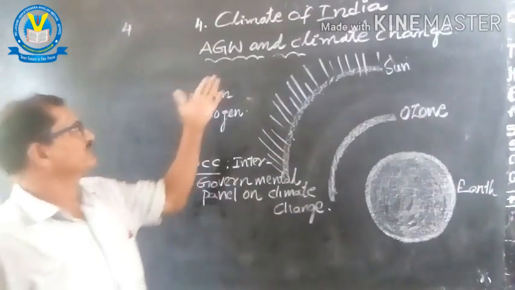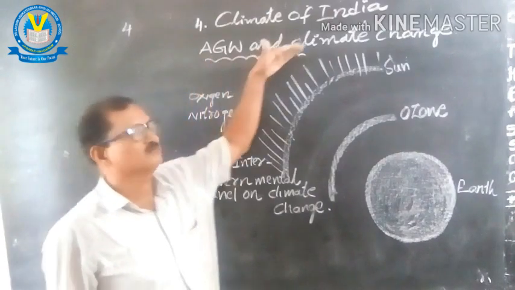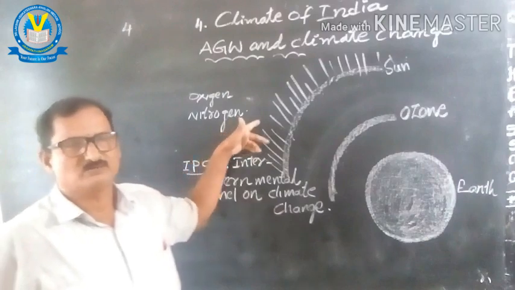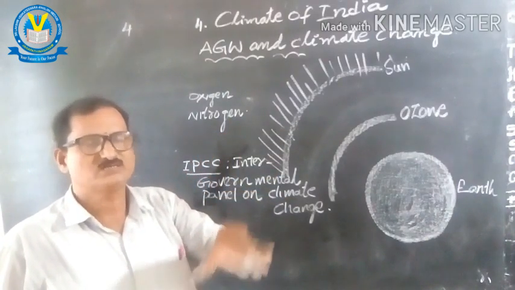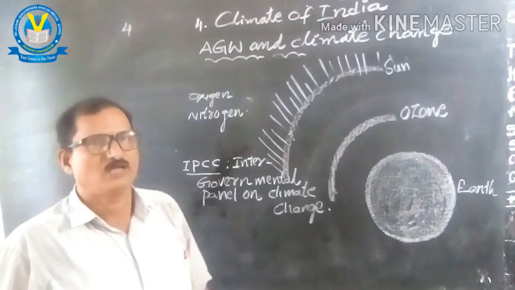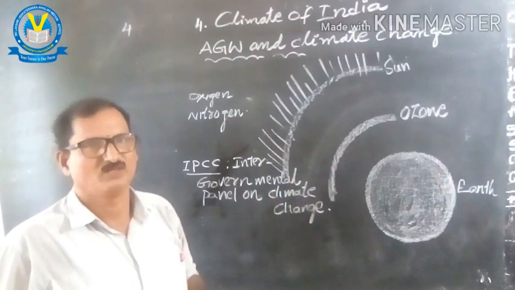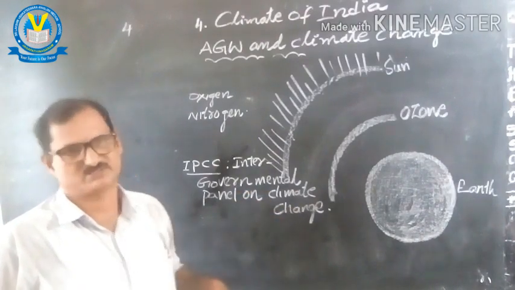Now the next topic is AGW and climate change. In the past topic, we already discussed what is AGW, anthropogenic global warming. It is caused by human activities.